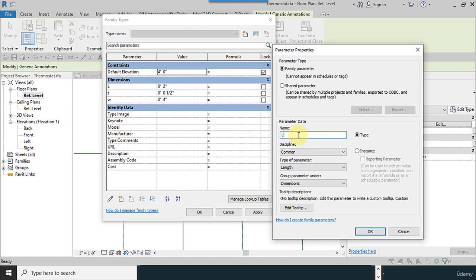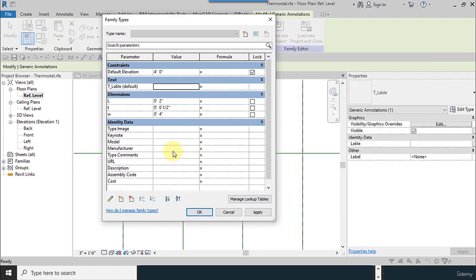I name it T label, and make it instance and text for the next two options.